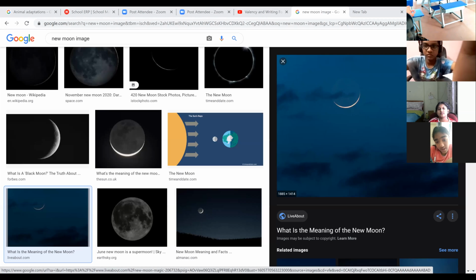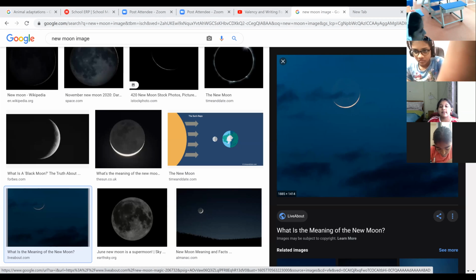Now you can see it? Yes, it's very thin. Why? Because of the rotation of the earth, it appears very thin. I can see the small border, the edge of the moon, ma'am. So it shows that 1 month has completed.